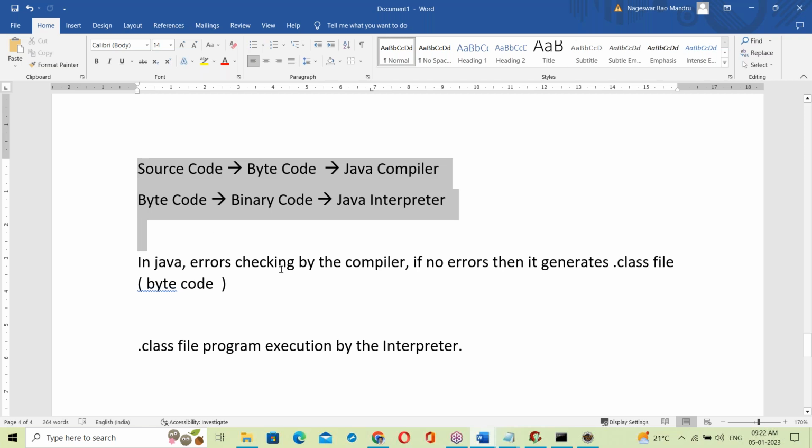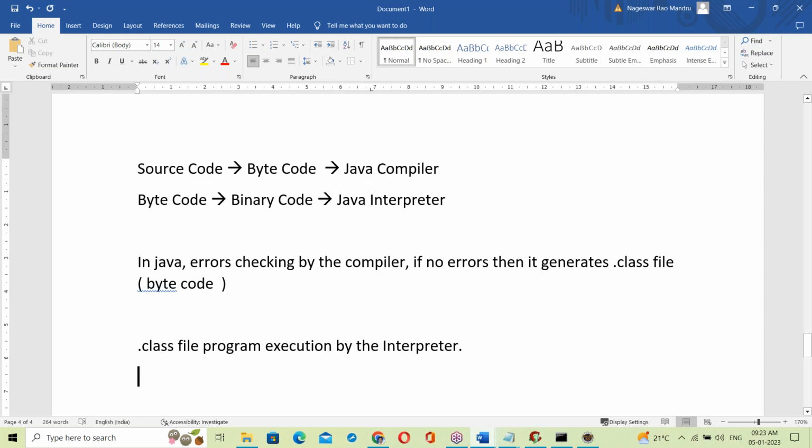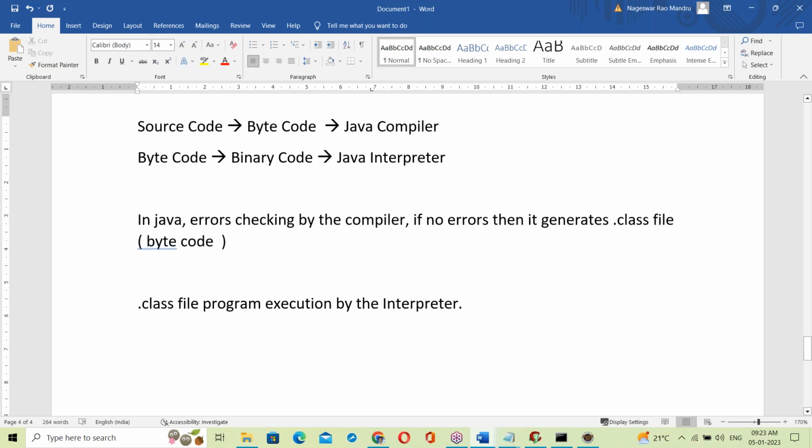So as per this explanation, let's come to a conclusion. Now tell me guys, what is Java? Is it interpreter based or compiler based? Yes, Java depends on both.